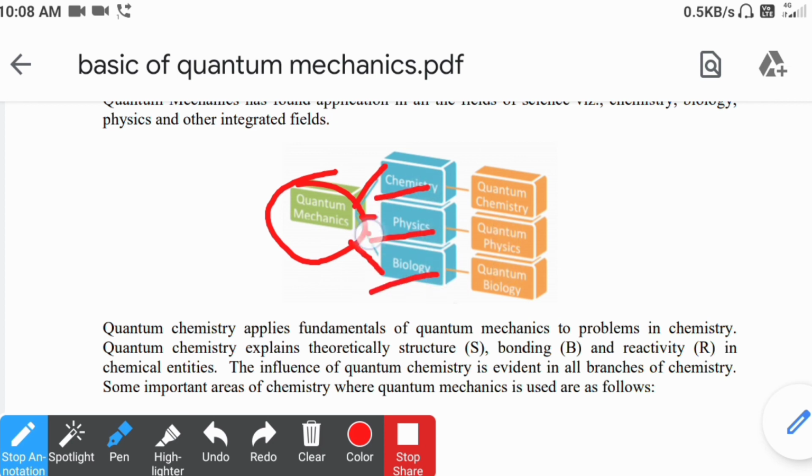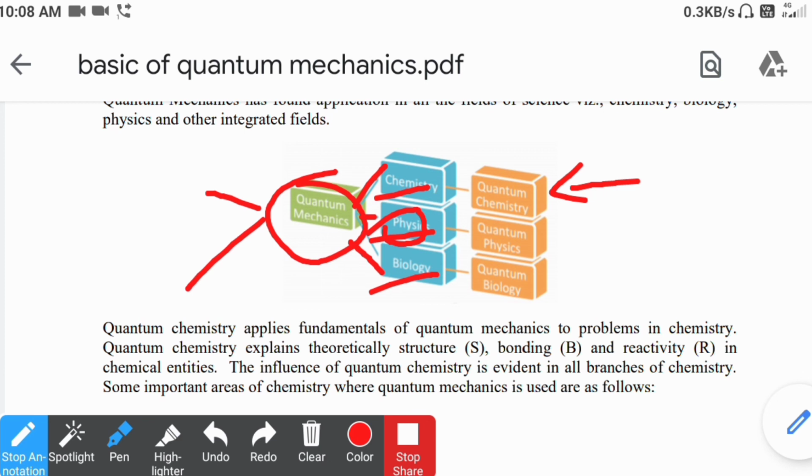Whole physics depends upon two mechanics, quantum mechanics and classical mechanics, and all phenomena can be explained by these two methods.